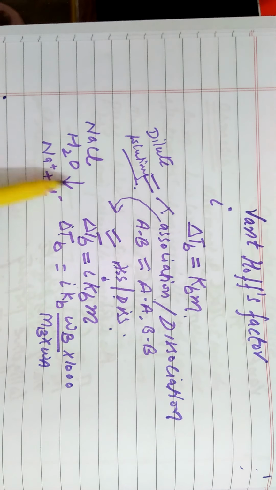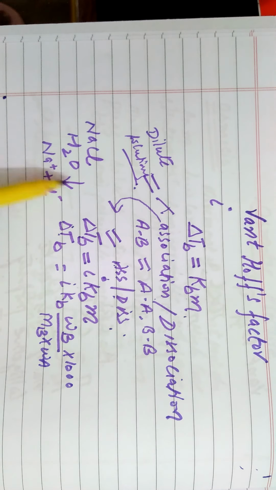For example, if normal molar mass and observed molar mass are given, you can calculate the ratio, put this value into the equation, and then calculate the respective colligative property.